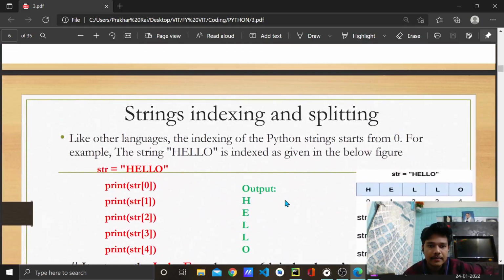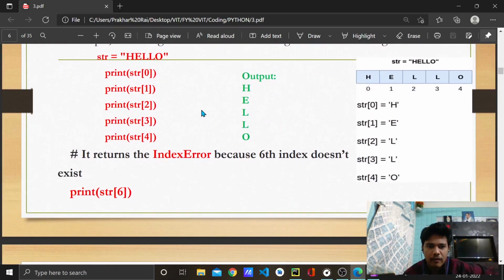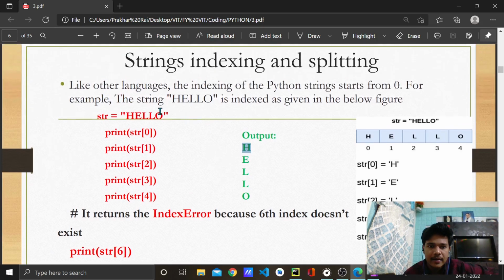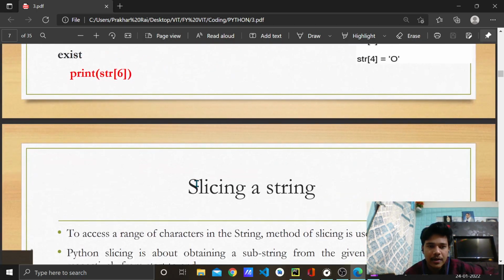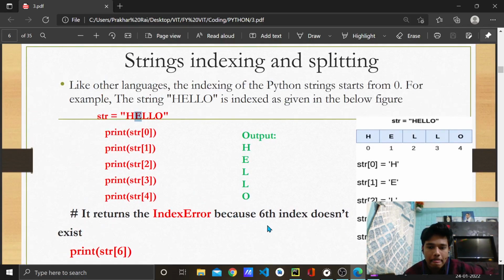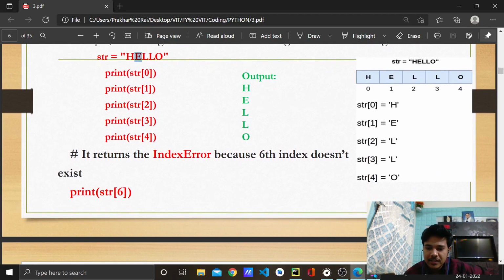So like that. Various examples of hello. See, if I have str[0], h will get printed, then [1], then e will get printed, [2], l, like that. I have already told you. Okay, one more interesting thing. What if the index got exceeded?